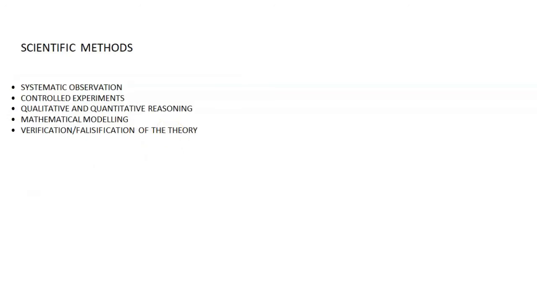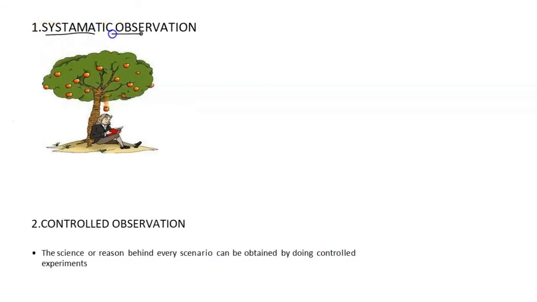The first one is systematic observation. Systematic observation is the first step in the scientific method. To understand this concept, let me explain with one of the famous examples of Sir Isaac Newton. We are all aware that Isaac Newton discovered gravitational force, or gravity. Initially, how did Isaac Newton know that there is a force called gravitational force? He observed that the apple fell down from the tree to the ground. So this is his observation.